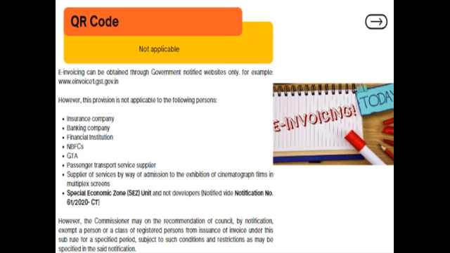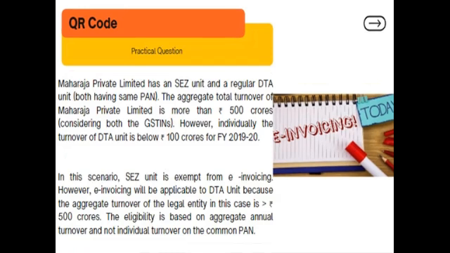So if you find special economic zone developers, then you will be checking the aggregate limit, that is 500 crore. However, the Commission may, on the recommendation of the GST Council, by notification exempt any other person also from issuance of invoices under this sub-rule, subject to the conditions and restrictions as may be specified in the notification. So this is a small list. This list could be increased or decreased by the government officials.